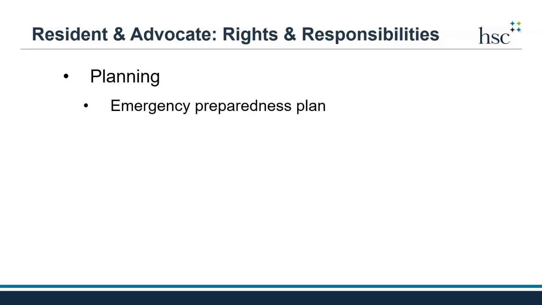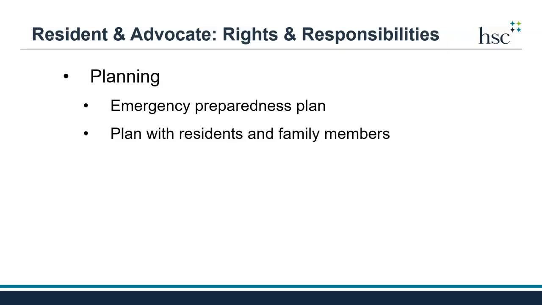Residents, as well as family members or their representatives, also have the right to receive communication about the nursing home's emergency plan. Residents and their family members also have the right to meet as a group to discuss the plan and voice any concerns. Residents and their families have the right to provide input into a nursing home's risk assessment, which guides the emergency preparedness plan.